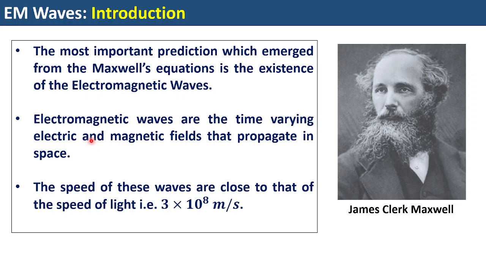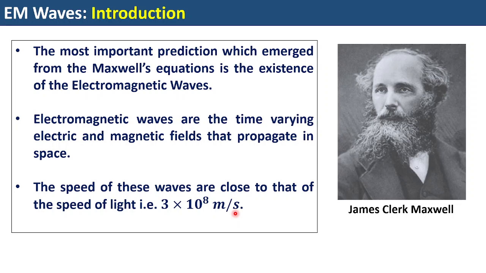And the speed of such a wave is very interestingly close to the speed of light, that is 3 × 10^8 meters per second. All right. So thereby people came to the conclusion that light is also actually an electromagnetic wave. But we only knew about visible light, and now we know that there are many kinds of spectrums, or it's a huge spectrum.